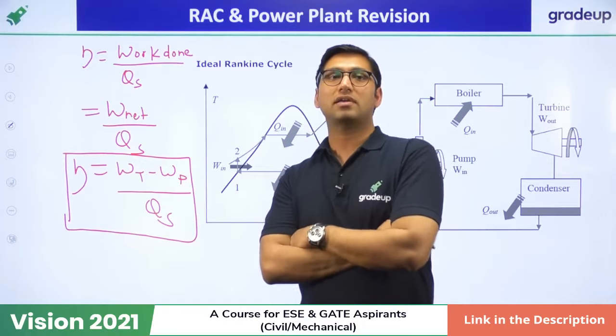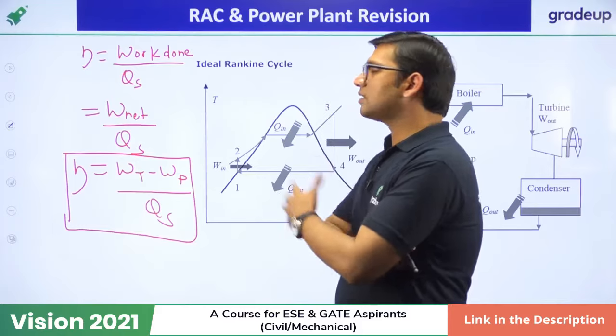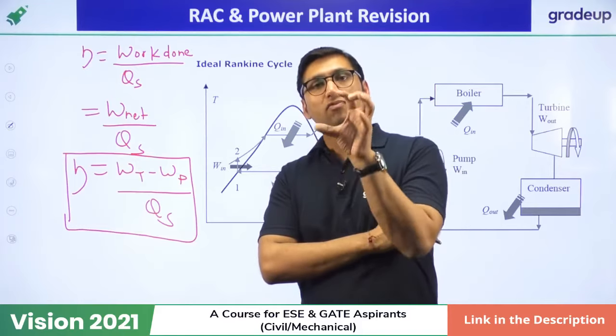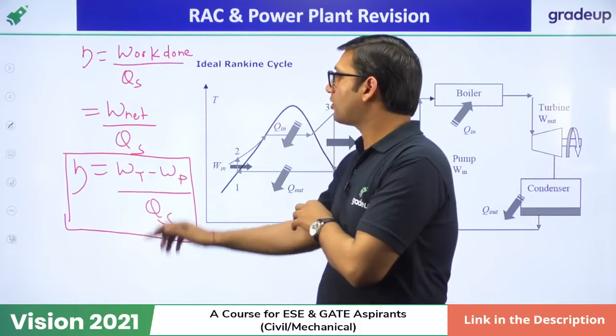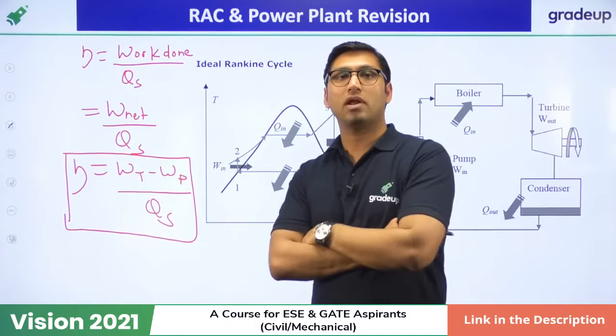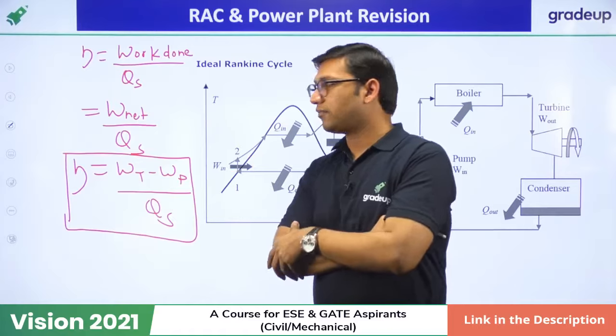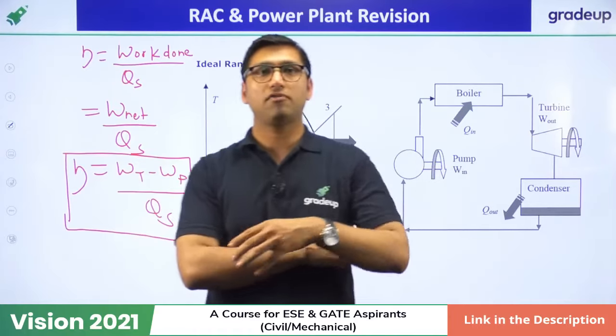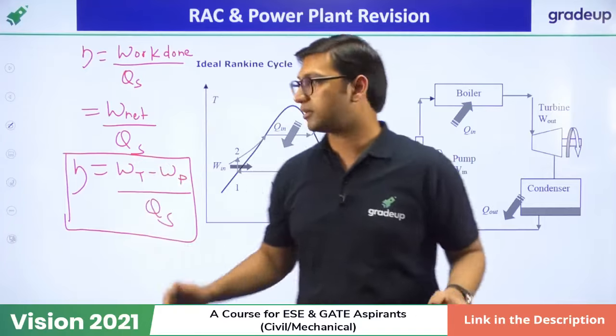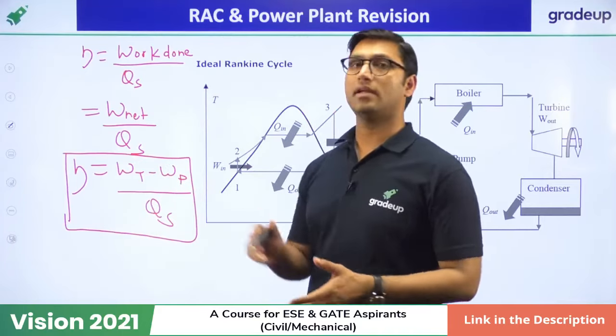Now this turbine work is a positive work, pump work is a negative work, but this pump work is very, very small as compared to the turbine work. That is why the net work is equal to turbine work minus pump work, and the efficiency is equal to net work over heat supplied. So if you have to calculate the efficiency, you just have to find the turbine work, pump work and heat supplied.